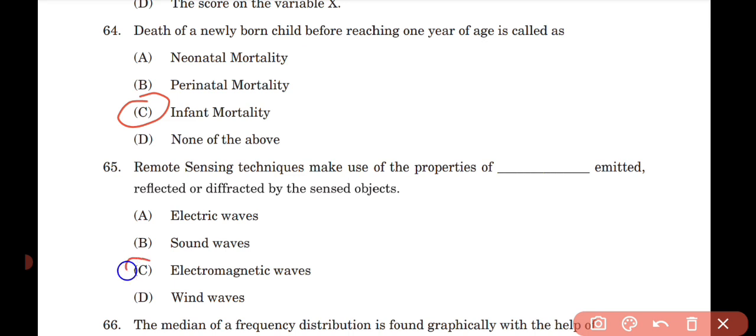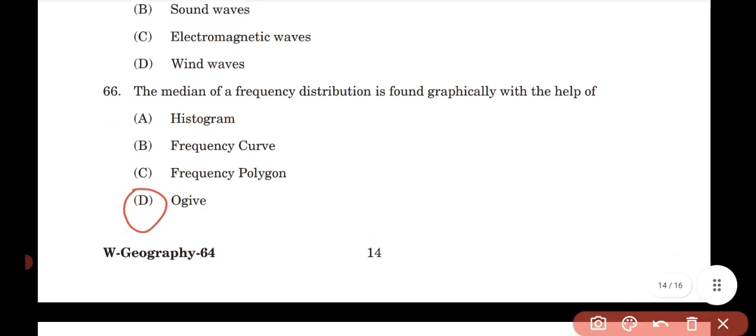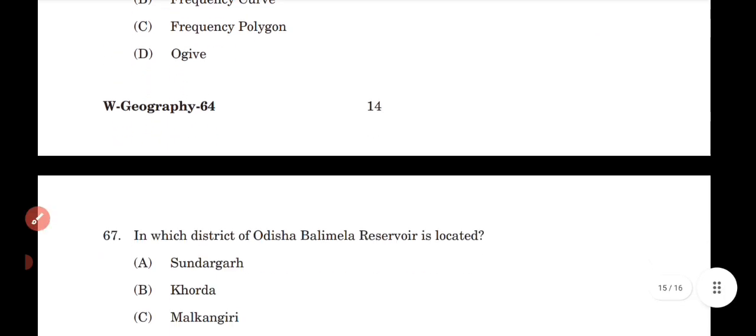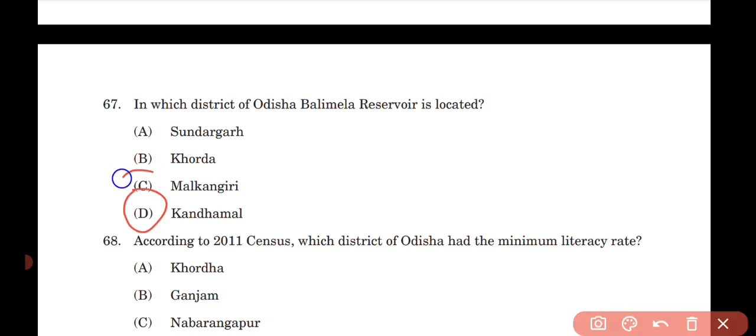Option C. The median of a frequency distribution is found graphically with the help of option D. In which district of Odisha is Balimela reservoir located? Option C.